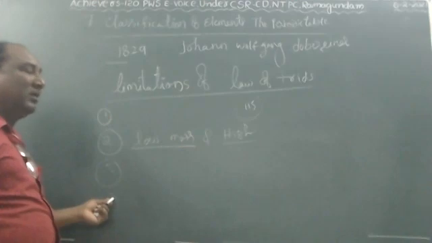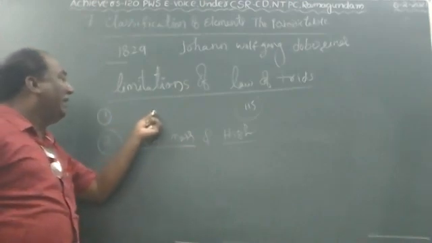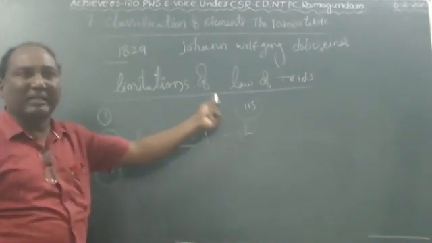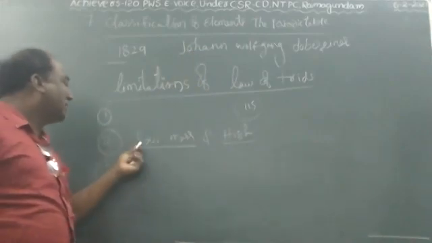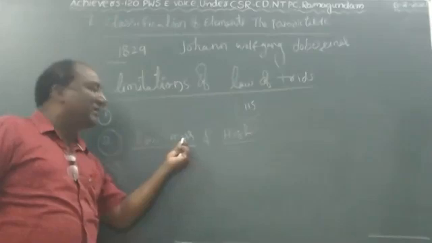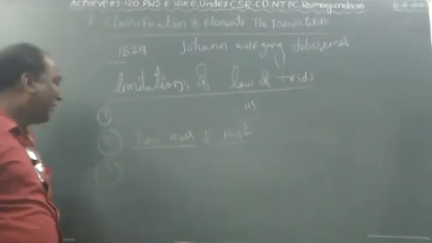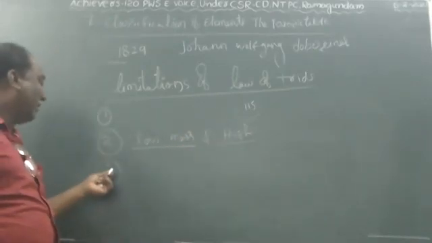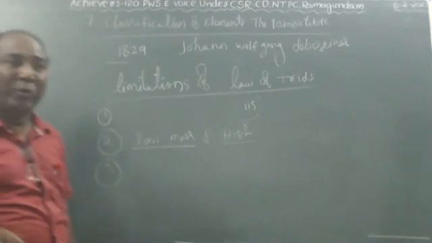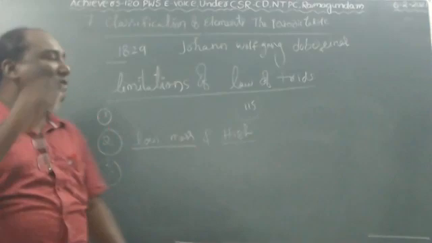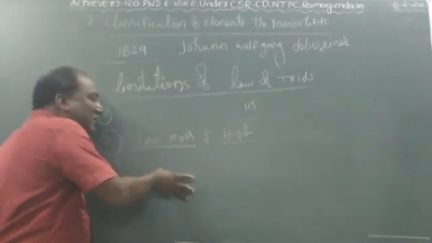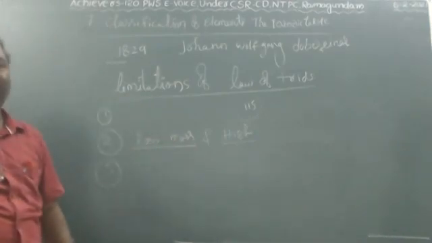And limitations. All the known elements he could not arrange in the form of triad. Second one, this law fails for lower mass elements and higher mass elements of atomic weight. Third one, as the technique improved to measure the atomic weight accurately, this law was unable to be strictly valid.